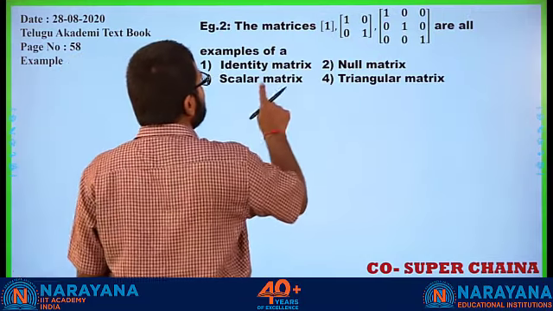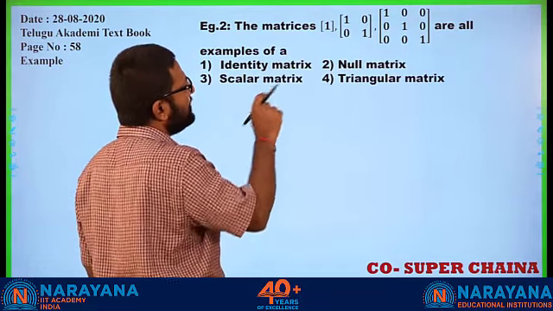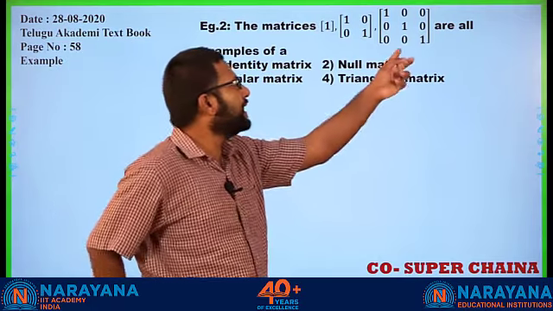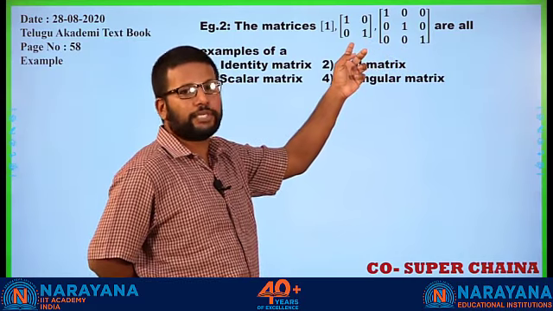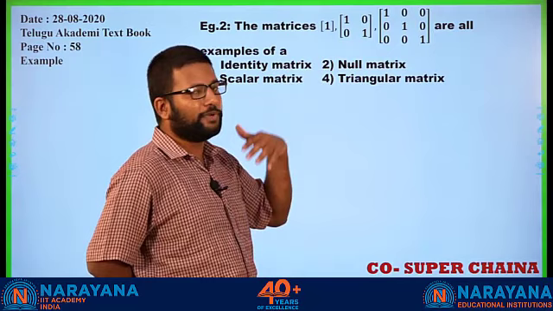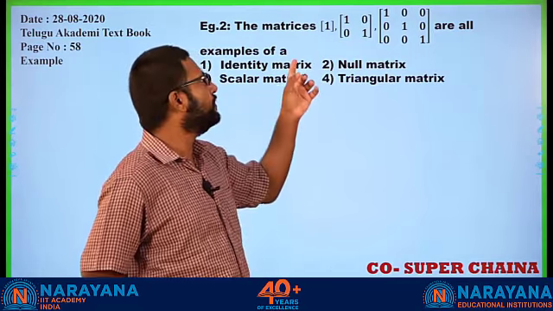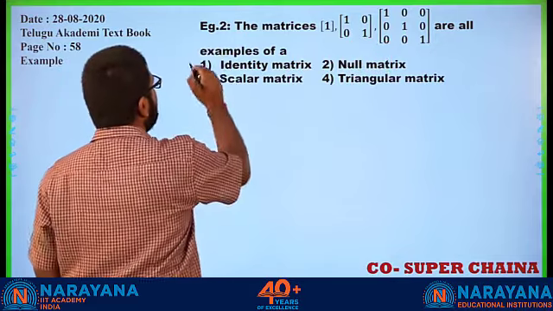Next, the matrices [1], [1 0; 0 1], and [1 0 0; 0 1 0; 0 0 1] are all examples of what? This one, directly by looking at it, you can tell it is an identity matrix. This one also is an identity matrix. This one will also follow the rules of an identity matrix, because what is the rule? All the diagonal elements should be 1, everything else should be 0. So clearly they are all identity matrices.